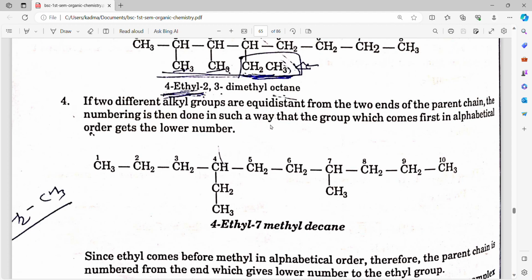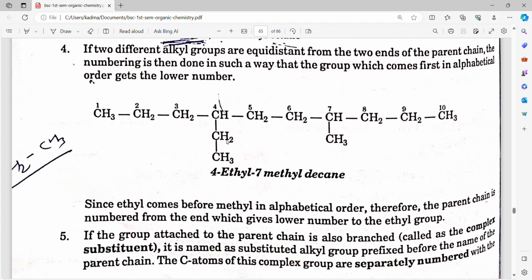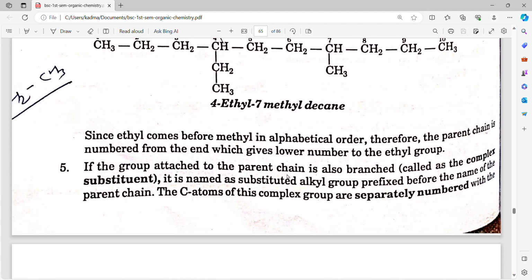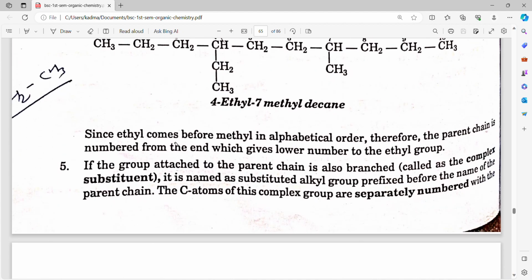If two different alkyl groups are equidistant from the two ends of the parent chain, then the numbering is done in such a way that the group which comes first in alphabetical order gets the lower number. For example, 4-ethyl-7-methyldecane. Since ethyl comes before methyl in alphabetical order, the parent chain is numbered from the end which gives the lower number to the ethyl group.